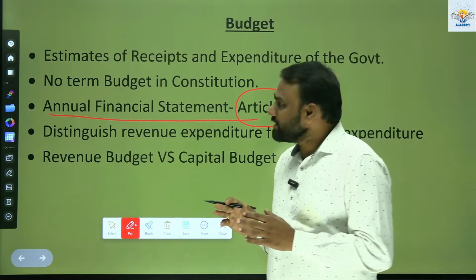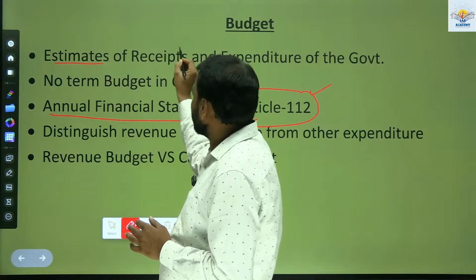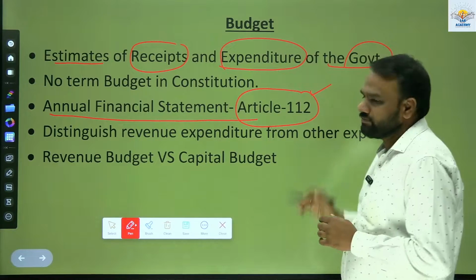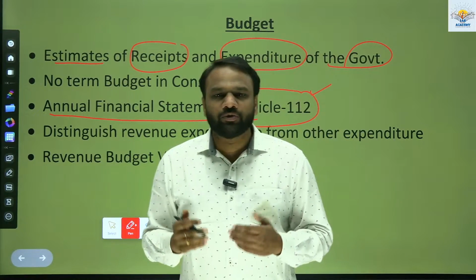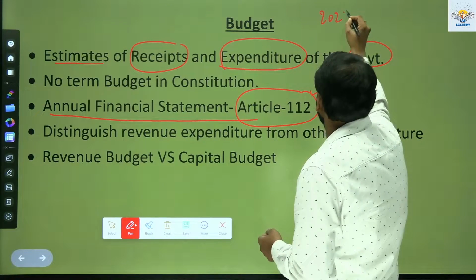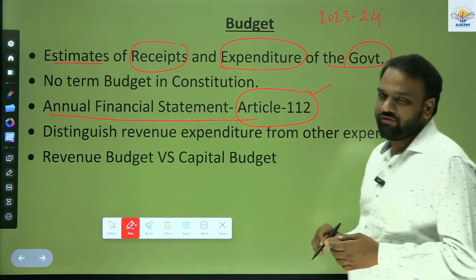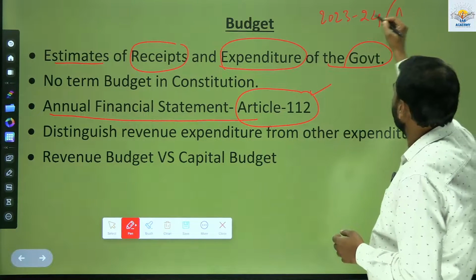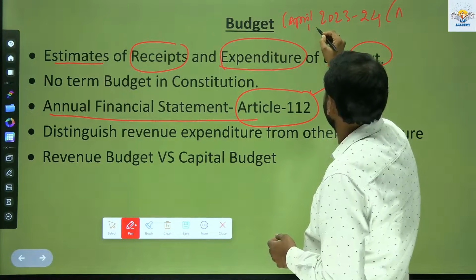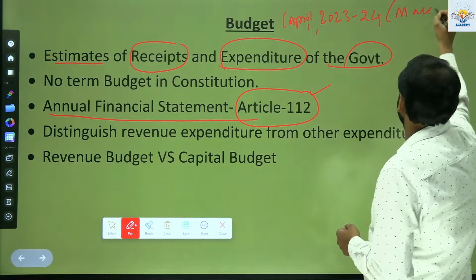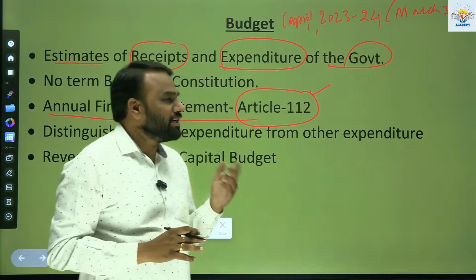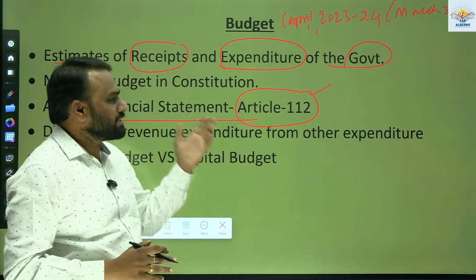So what does the budget indicate? The budget indicates estimates of receipts and expenditure of the government. For example, for the 2023-24 financial year, which extends from April 1, 2023 to March 31, 2024, the budget will indicate the estimate of receipts and expenditure.